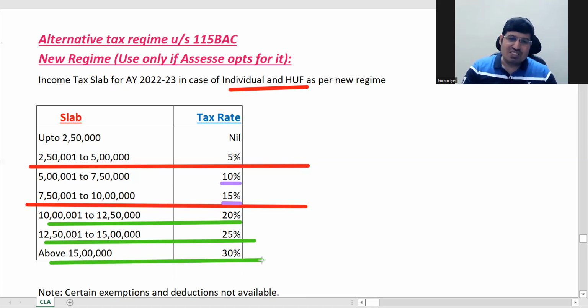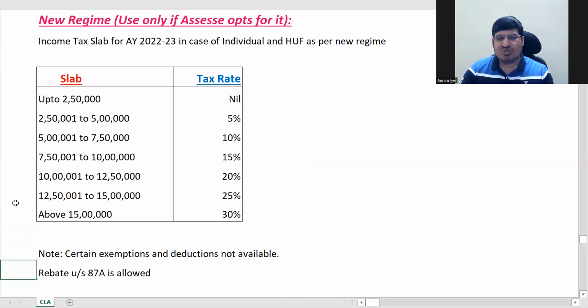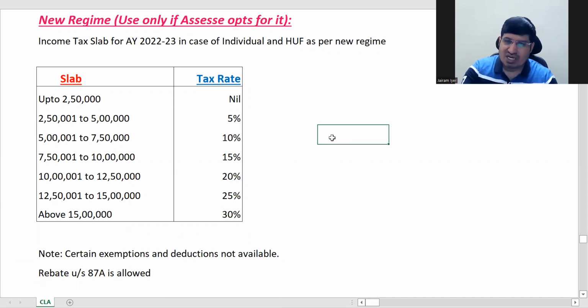Okay. So then you will say that anyone will go for this slab only, I mean, section 115BAC only. But there's a catch here that you will not get any deductions. There are very, very few deductions which you will get here. So that's why certain exemptions and deductions are not available. What is not available, I will not tell you at this stage because we have just started. You do not know yet what deductions are. Once we talk about all that, I'll bring you back to this and explain which exemptions and deductions are not available here. So you can just remember that most of them are not available.